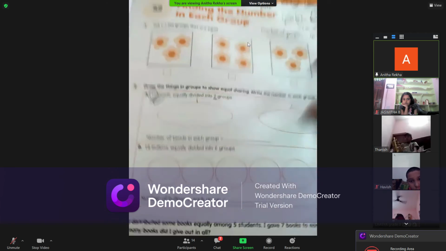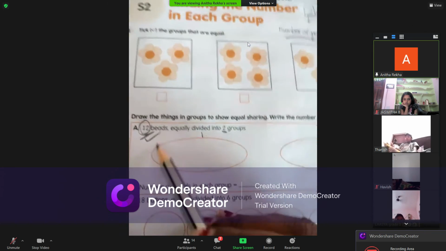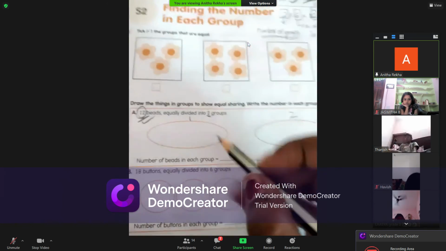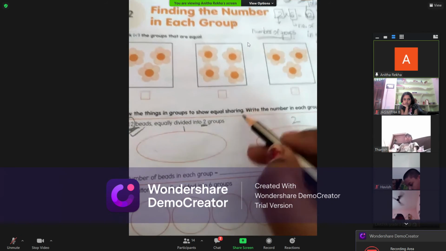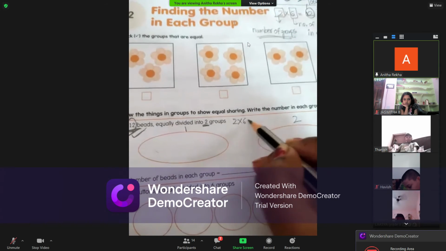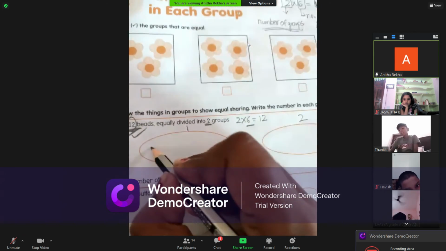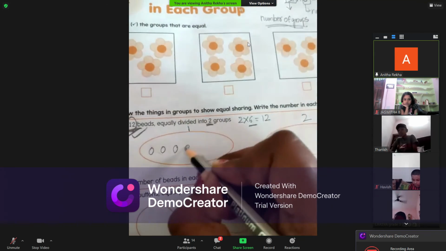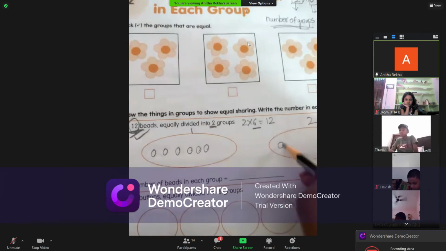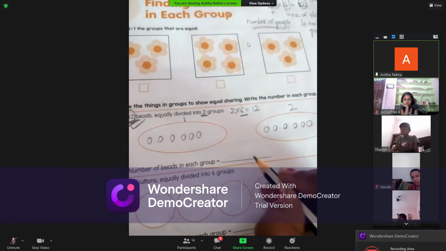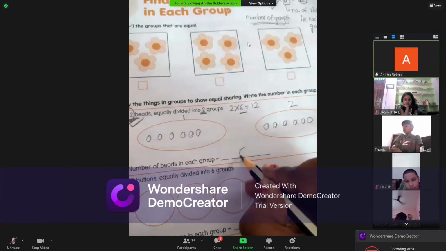So same like that, here they are asking how many will be there in each group. Then you have to see 12 is there and 2 is there. 2 sixes are 12. That means in each group you will have 6 beads. Draw 6 beads. 1 2 3 4 5 6. So the number of beads in each group is 6.